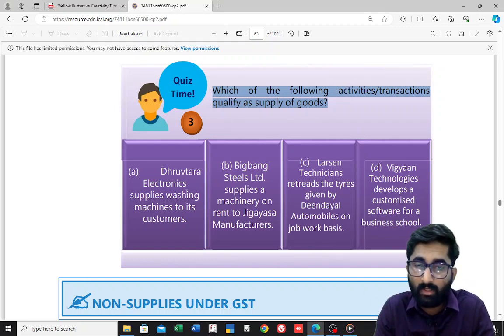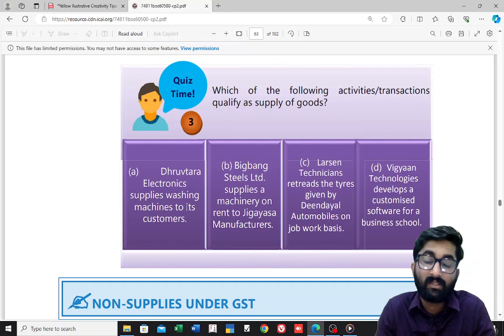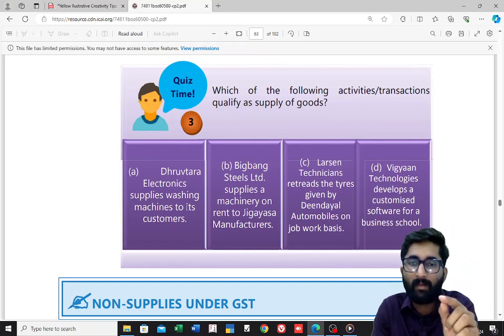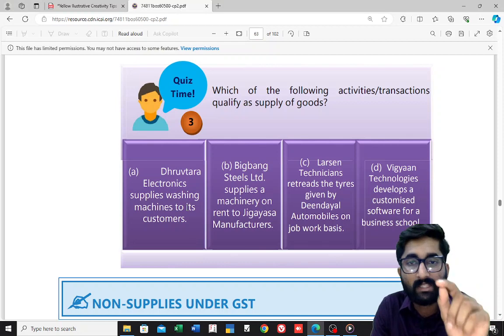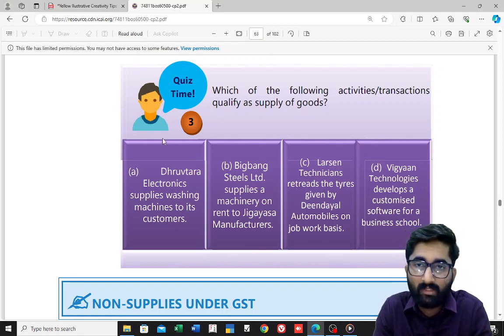Next one, option A, Dhruvatara Electronics supplies washing machine to its customers. It is supply of goods. This is supply of goods as per section number 7 subsection 1A paragraph number 1, that is transfer. In that subpara 1, transfer in right, transfer of title is supply of goods. This is the answer. Option A is the answer.